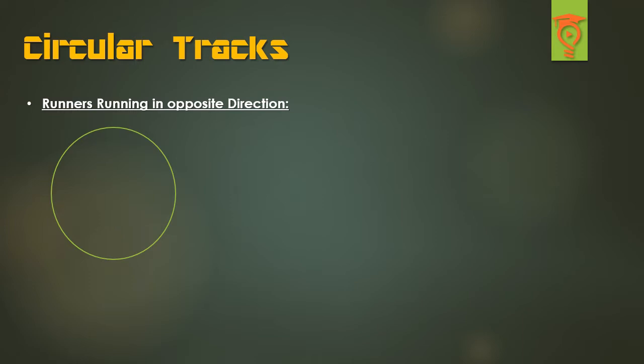Let's suppose this track that we have here is of 600 meters and we have two persons running around this track, A and B. A is running at 20 meters per second and B is running at 30 meters per second, right? Let's suppose A is running in the clockwise direction and B in the anti-clockwise direction. How much distance do they need to cover to meet for the first time? I think the distance is 600 meters, right?